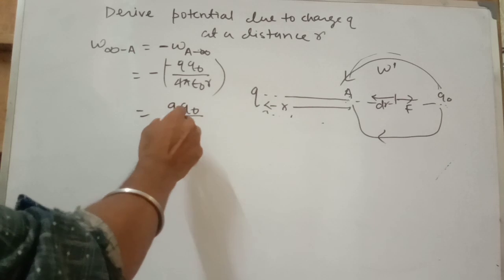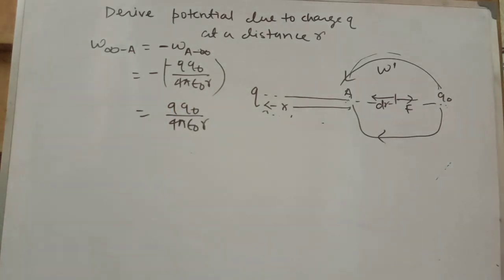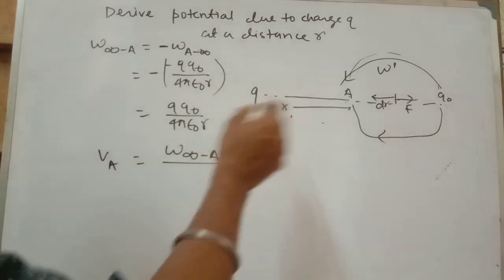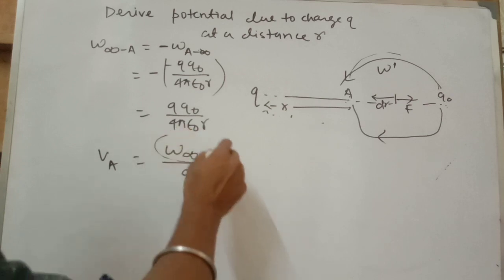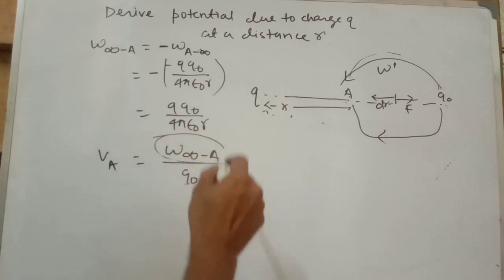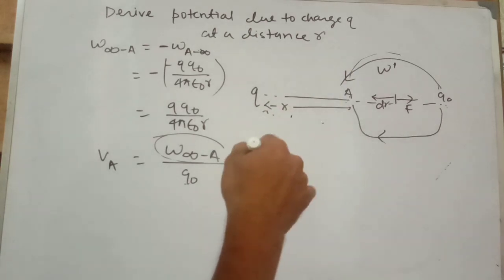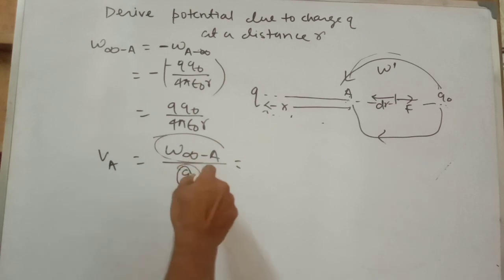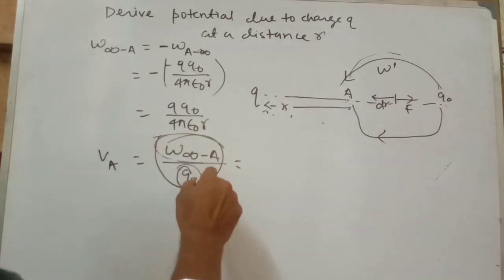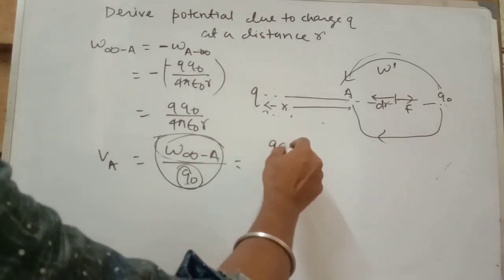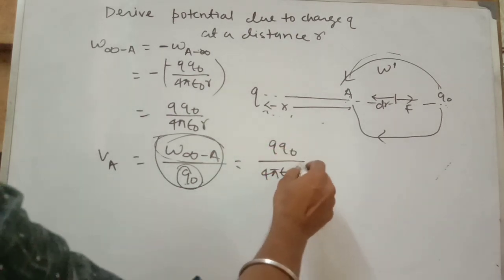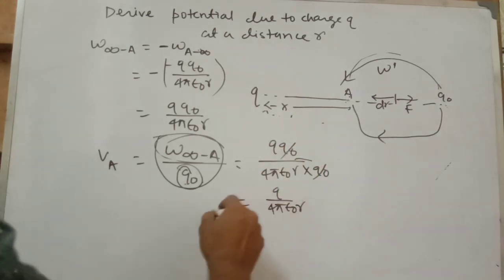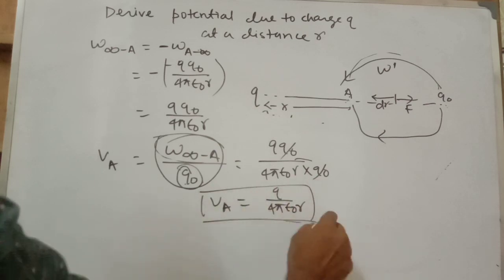Q naught by 4 pi epsilon naught R. Okay, so already told, potential at that point. So work done from infinite to A by the total charge, that means the work done by the external agent per unit charge. And I already told, when I bring a unit positive charge from infinite to a point, that is called potential at that point. So you divide with Q naught charge, then it will be all work done on unit charge. So then Q naught, 4 pi epsilon naught R Q naught, it will cancel, so Q by 4 pi epsilon naught R is the potential at point A.